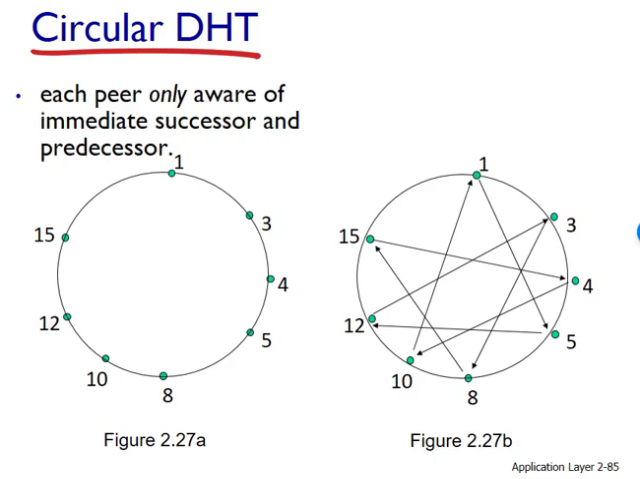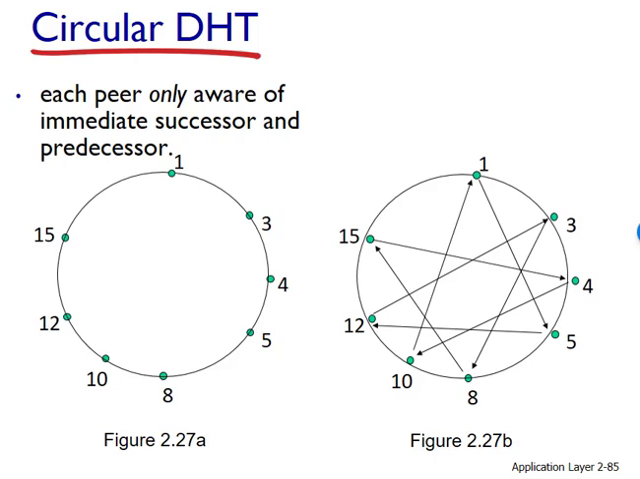Now suppose that pair 3 wants to determine which pair in the distributed hash table is responsible for key 11. Using the circular overlay, the origin pair, pair 3, creates a message saying "who has the key 11?" and sends this message clockwise around the circle.